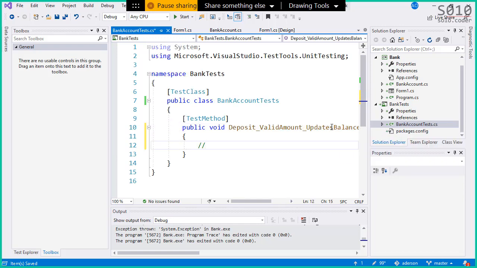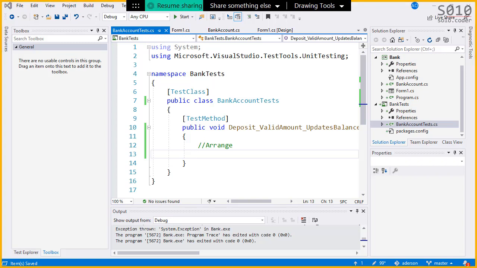In our arrange, can anyone recommend what I should do here in my arrange for this? I'm testing if the balance will be fine. So how should I arrange this? Any feedback there? Okay, so good answers there. One is complementing each other.